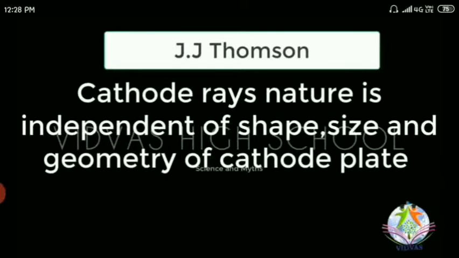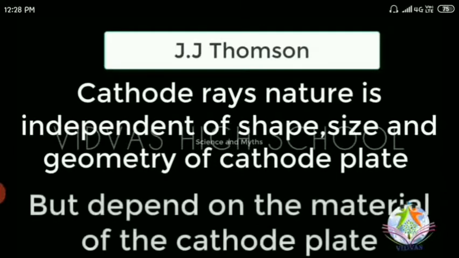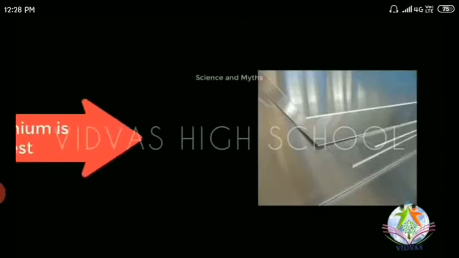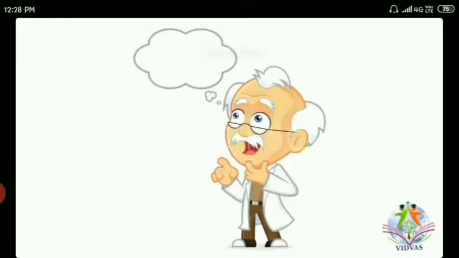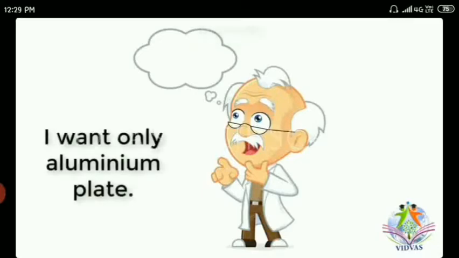Here J.J. Thomson said one statement, that cathode rays' nature is independent of shape, size and geometry of the cathode plate, but depends on the material of the cathode plate. This statement alone led to the discovery of the proton by Goldstein, that too unexpectedly. As J.J. Thomson said that the cathode plate material is important and the remaining things you can neglect, whatever material you take must be important.